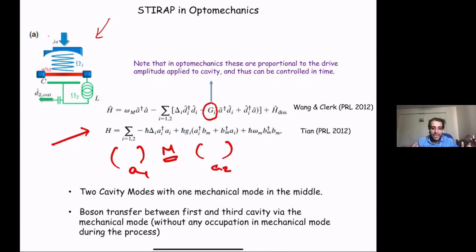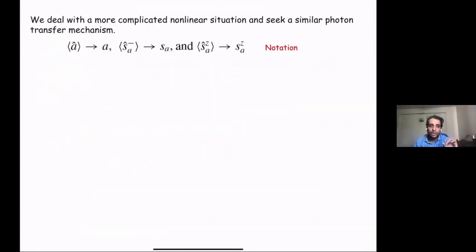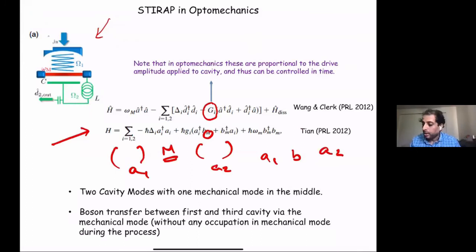So the question is, can you transfer between the first and the third cavity via the mechanical mode without any occupation in the mechanical mode during the process? Okay, so we have A1, B, A2. This M basically means mechanical. This has been proposed, but to my understanding, a realization in optomechanics is still not done.